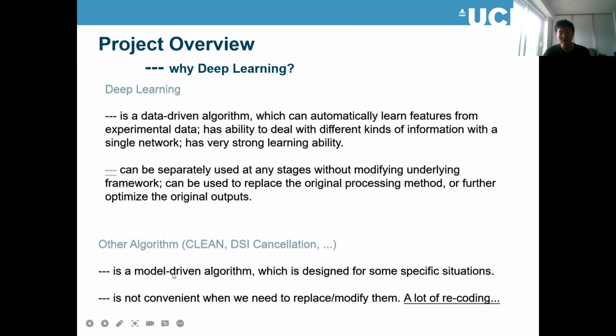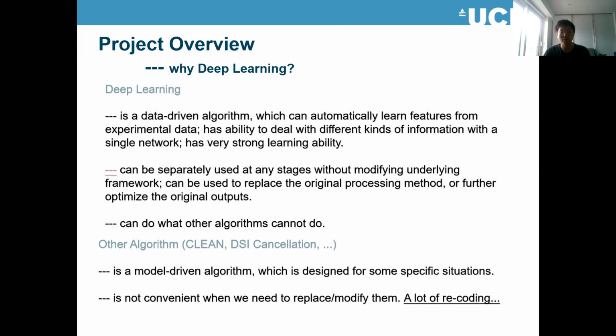But for other algorithms, it's sometimes not very convenient to modify them because we need to do a lot of recoding, and sometimes we need to totally change the current signal processing framework. That's why, in this aspect, deep learning is better.